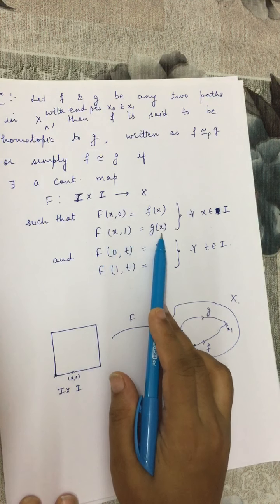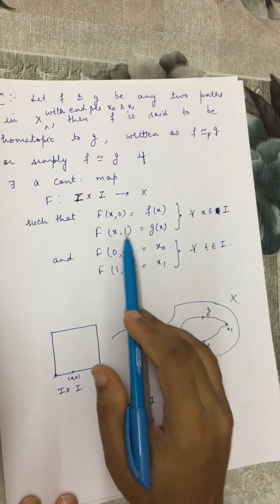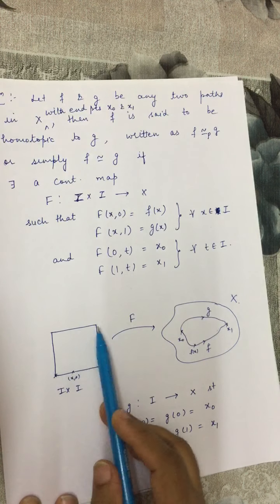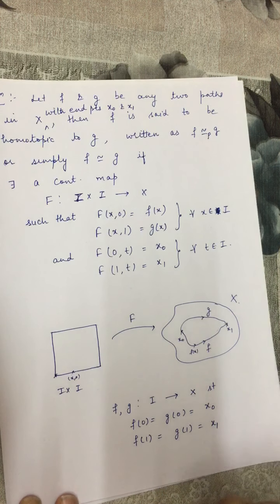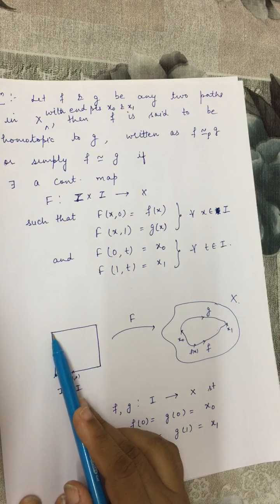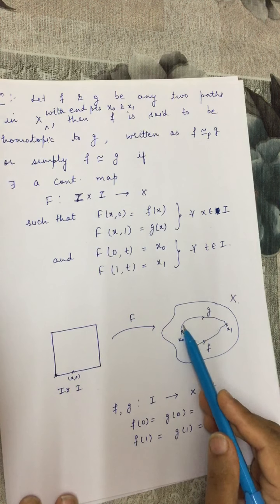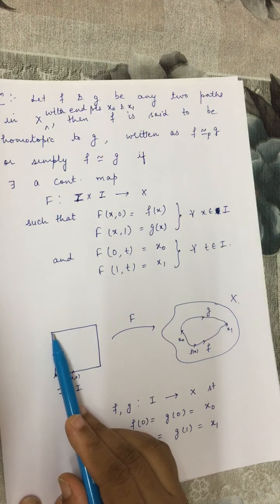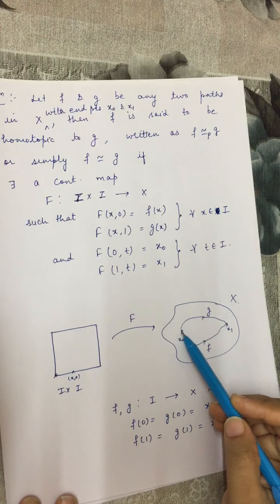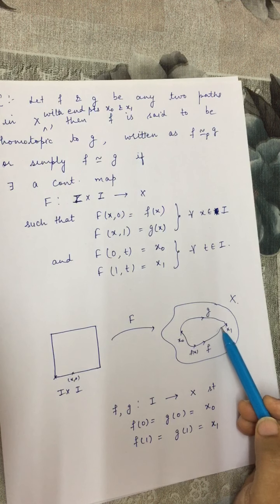Similarly, F(x,1) is equal to G(x). It means image of all the points, because the points of the type (x,1) belong to this line, they belong to top of the square I cross I. So points here lying on this line will go to G(x). That means images of points on this line will be along this image of the path G.